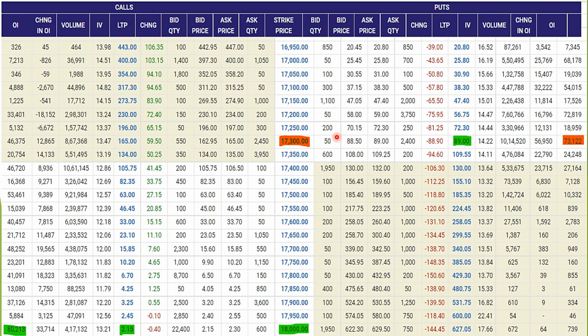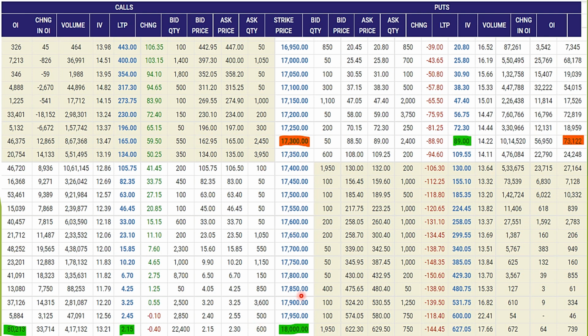What is the interpretation of this? People are more comfortable in holding slight in the money put options overnight, and a possible up move is expected on the next day. After evaluation of the put side, let's go on to the call side.